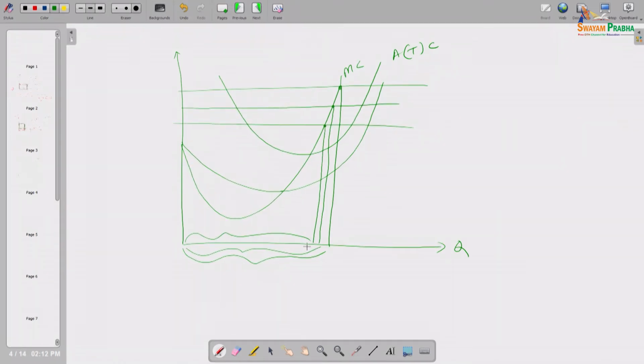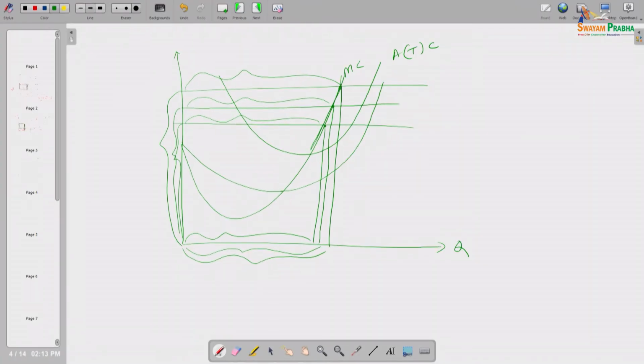Alternatively, when price is this much, this is his quantity of production, and whatever he is producing, he will supply in the market. When price is this much, this is the quantity supplied, and so on. So how much product he will supply in the market depends on the price.